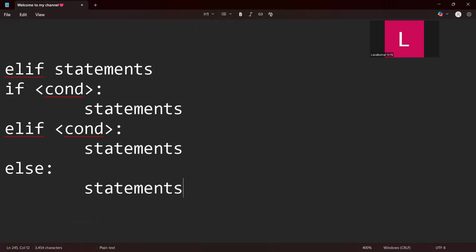I highly recommend you to use tab for every block of code whenever you need indentation, because it is a very good practice. If you use spaces, it will be very difficult for you to identify the errors when you get an indentation error. Okay, this is one thing. Now quickly let's do these things in a code editor. Let me write the code for this.